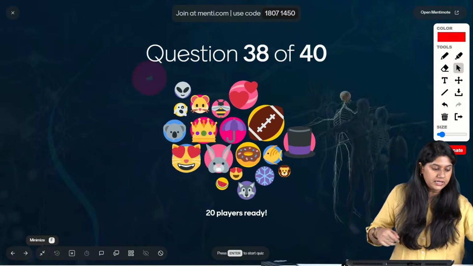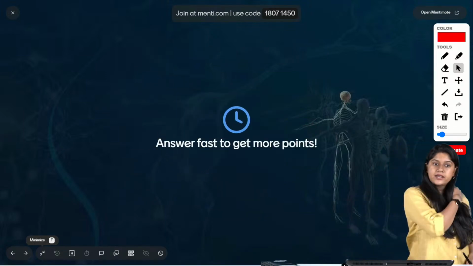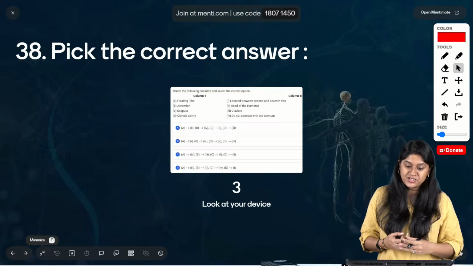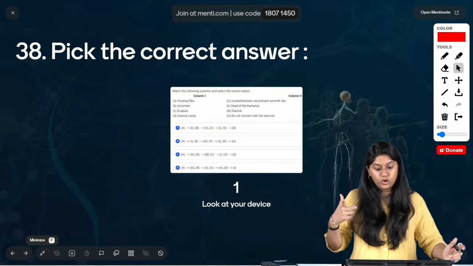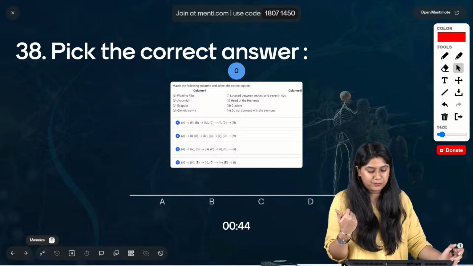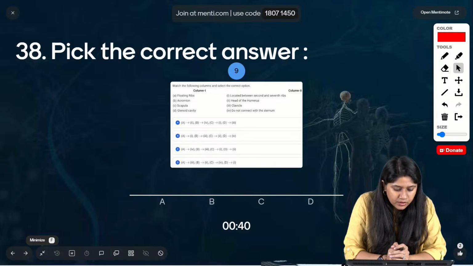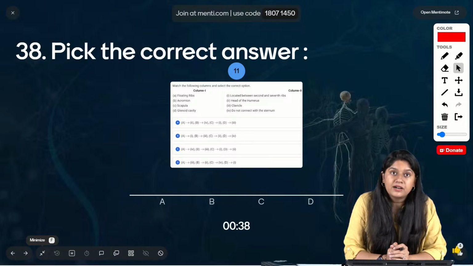Question number 38, everyone on your screen. Match the following from the locomotion and movement chapter. We have column 1 and column 2. We have floating ribs, acromion, scapula, and the glenoid cavity.